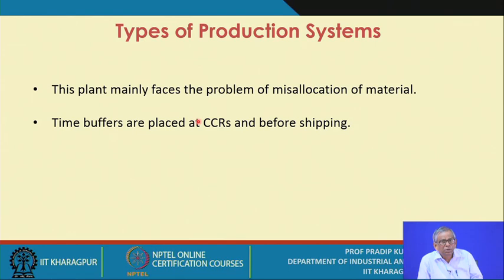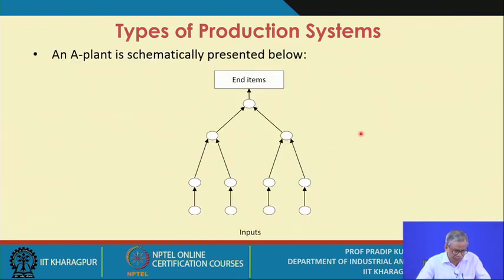So what are those points where you should place the time buffers? One at definitely the CCRs, and the second time buffer you place before shipping the final end items.